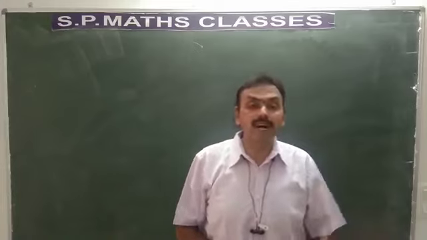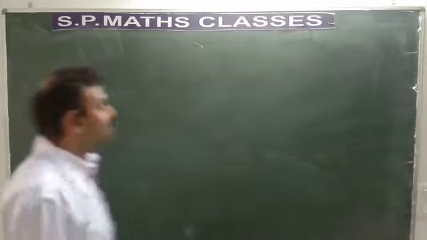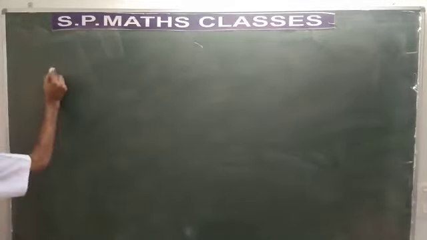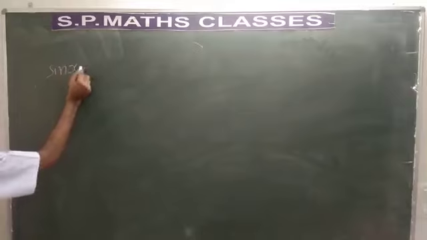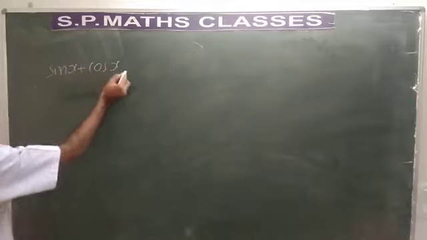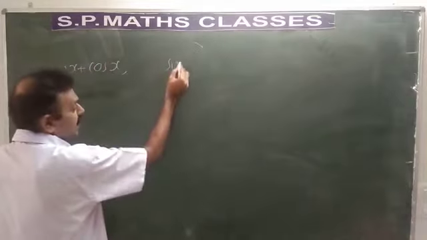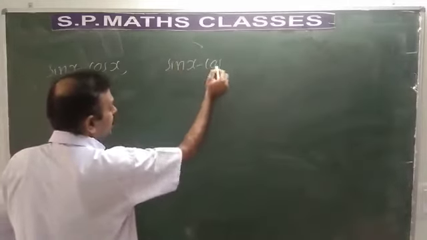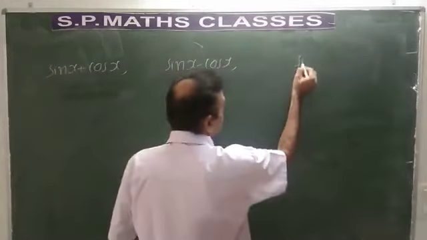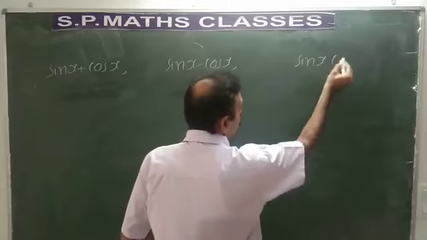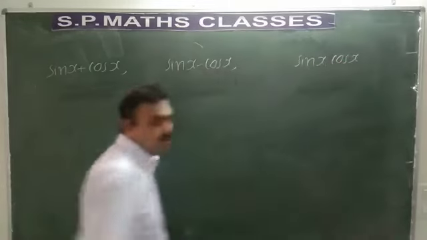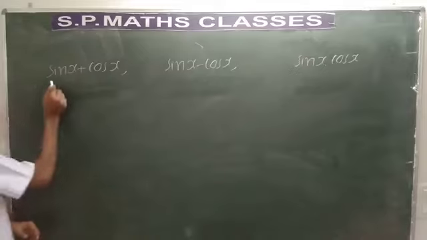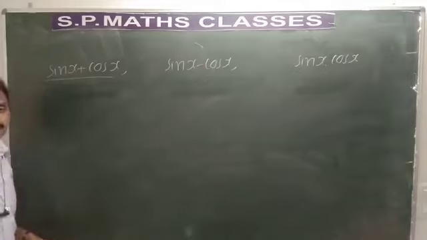So let us take up the next problem. Prove that sin x plus cos x is a continuous function, sin x minus cos x is a continuous function, and sin x into cos x is a continuous function. You have to solve these three. First, prove that sin x plus cos x is continuous.